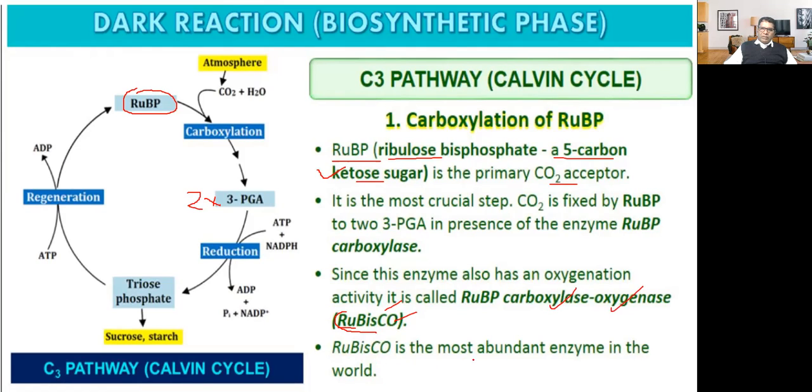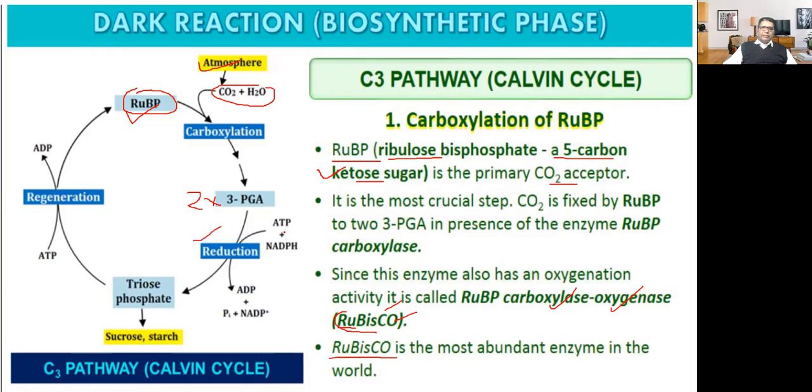Rubisco is the most abundant enzyme in the world. Sometimes a question will be there: name which among the following is the most abundant enzyme in the world. So the answer will be what? Rubisco. So in the presence of atmospheric carbon dioxide and water, this ketose sugar RUBP undergoes carboxylation, producing 2 molecules of 3-PGA. PGA stands for phosphoglyceric acid.